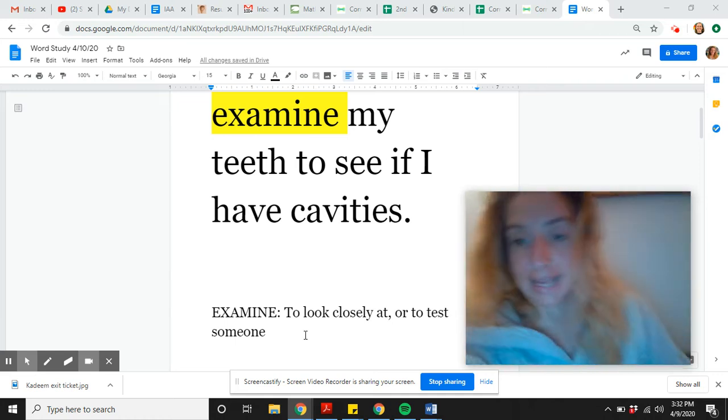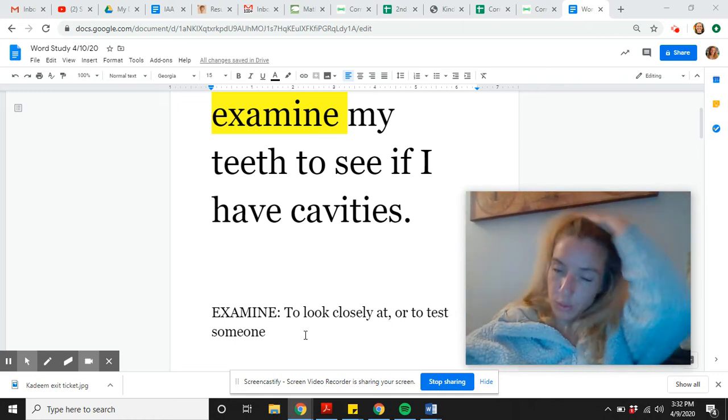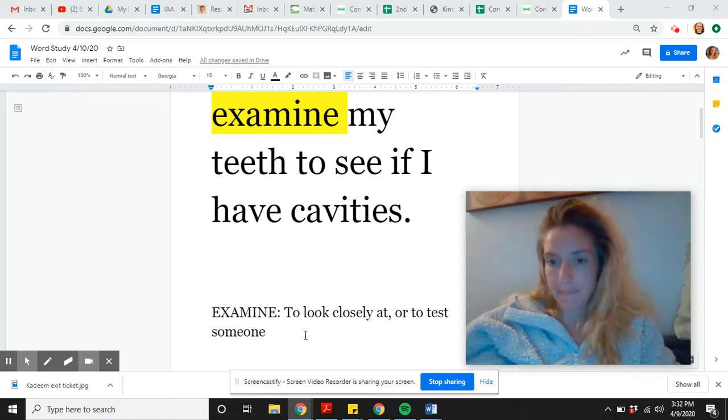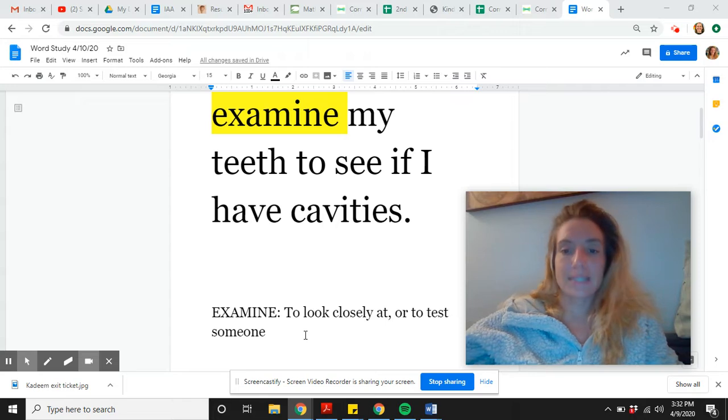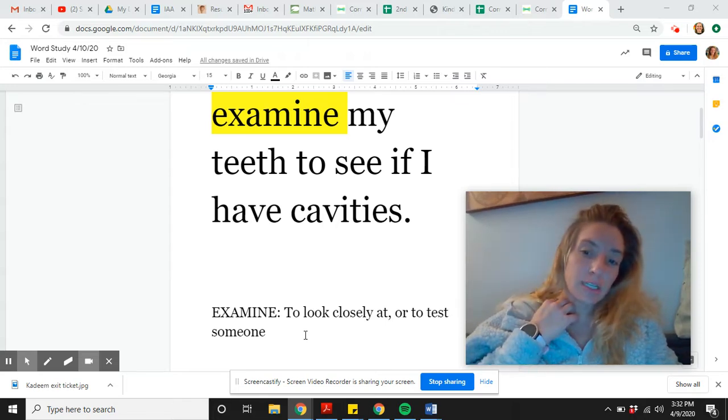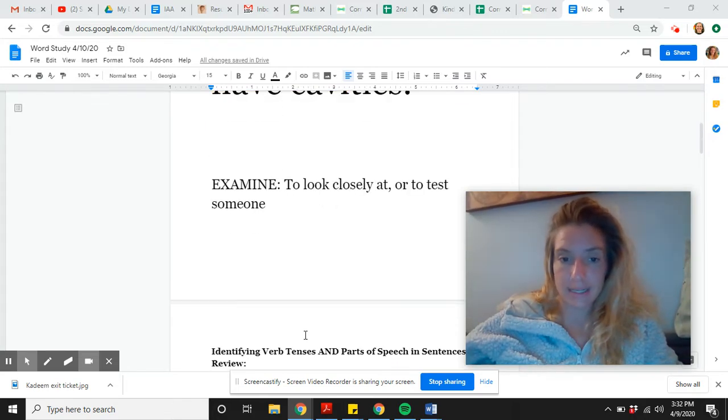So if you say, I examined the classroom, that would mean you looked really closely at it, you inspected it. But if you were to say, I examined a bunch of first graders to see if they were ready for second grade, that would mean you were testing them. Examine can mean to look closely at or to test.